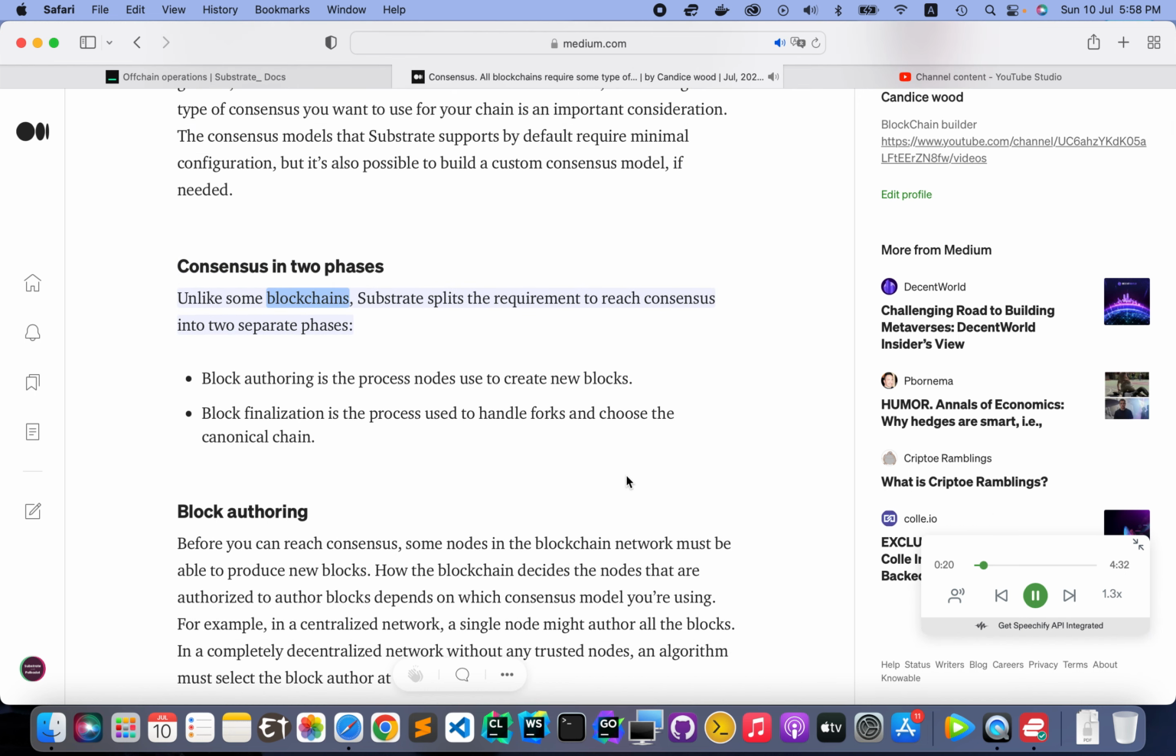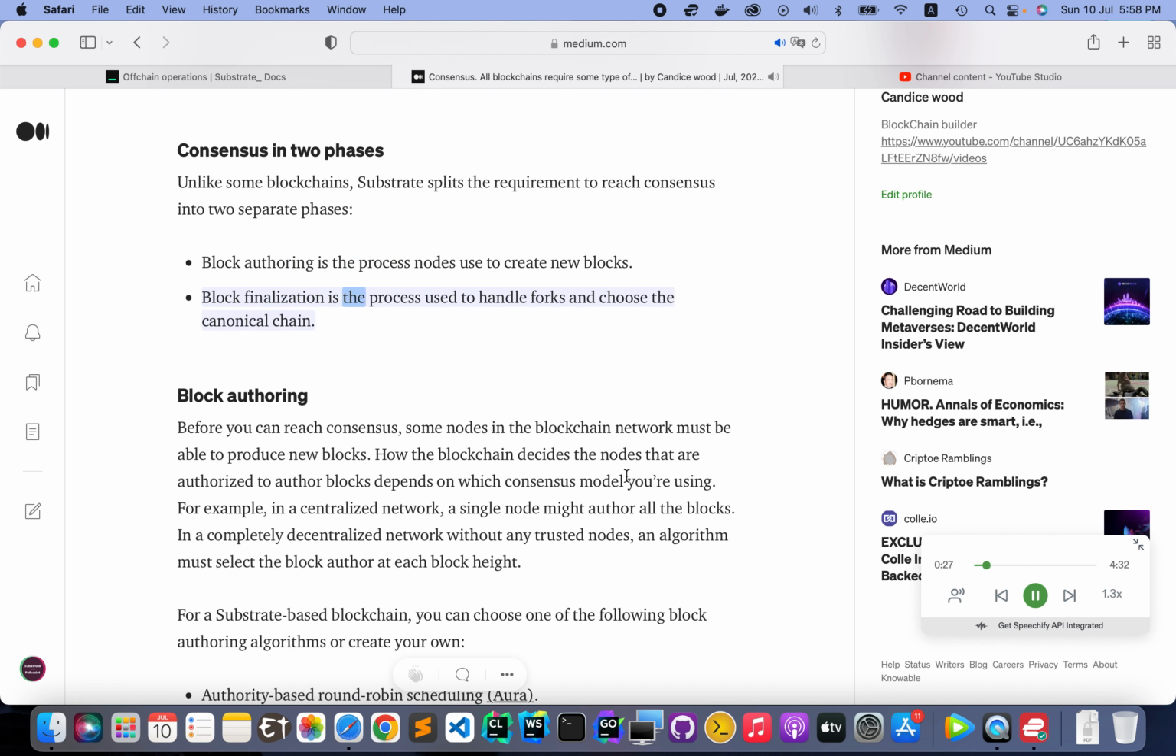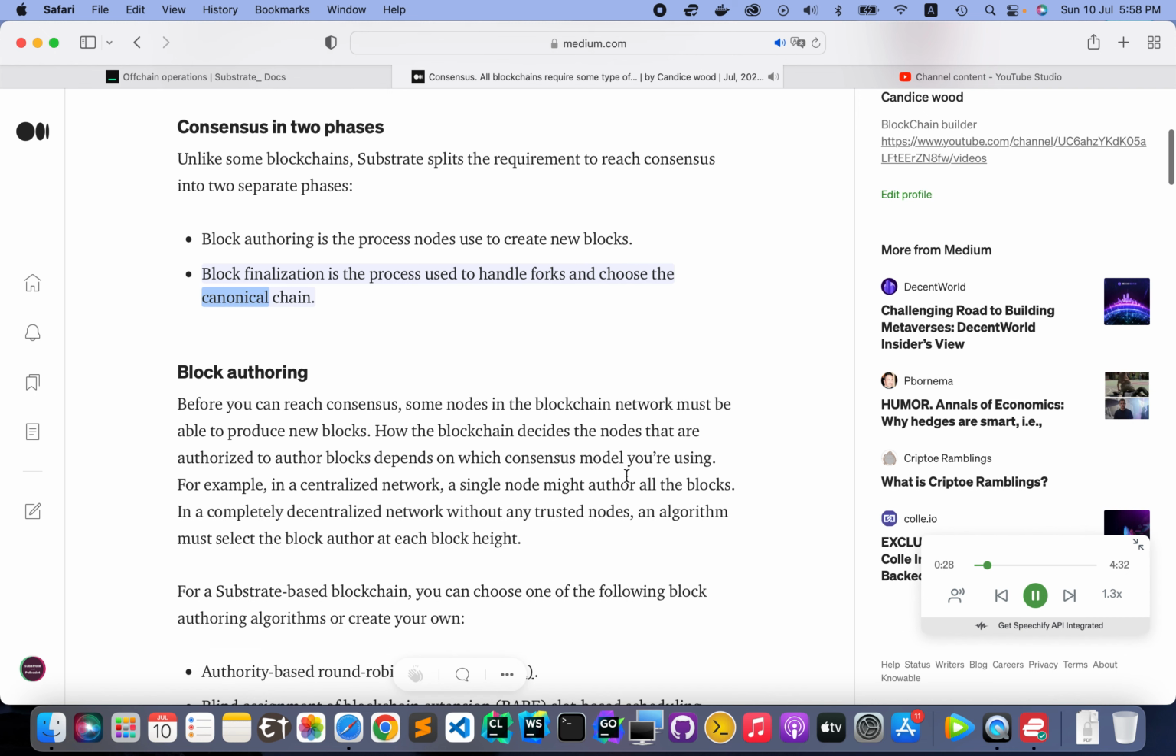Consensus in 2 phases. Unlike some blockchains, Substrate splits the requirement to reach consensus into 2 separate phases. Block authoring is the process nodes use to create new blocks. Block finalization is the process used to handle forks and choose the canonical chain.